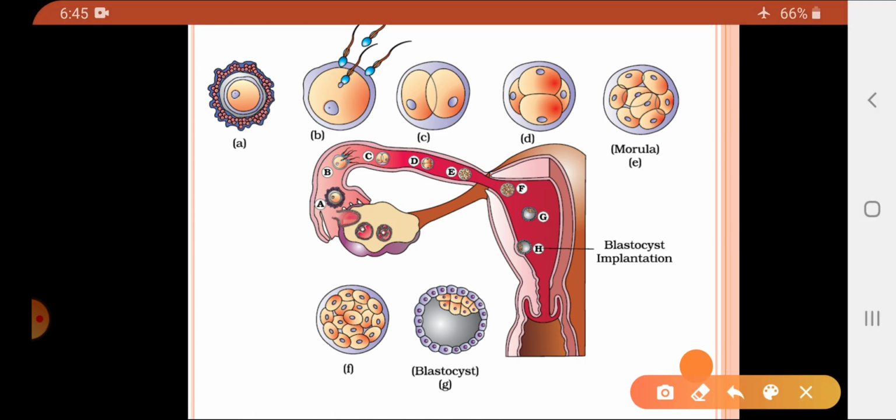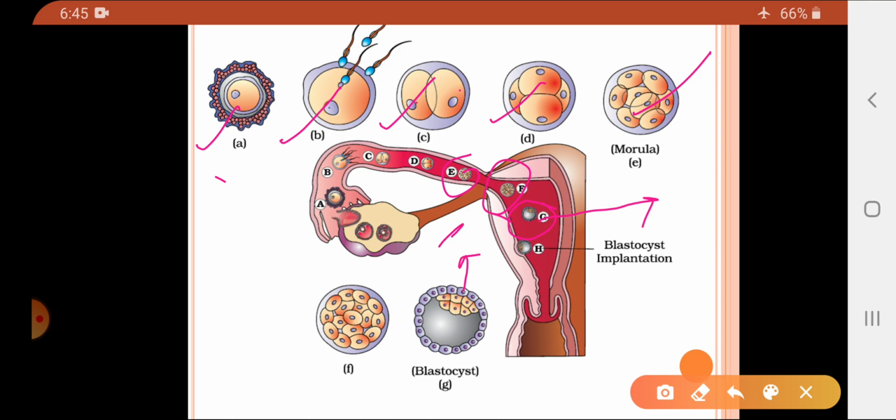So this is the structure. You can see this is the egg cell, this is the fertilization, this is the first cleavage in the zygote resulting in the formation of the blastomeres. This is a 4-cell stage, this is the morula stage. Now this morula continues to divide, and finally it enters the uterus, and this structure is called the blastocyst.